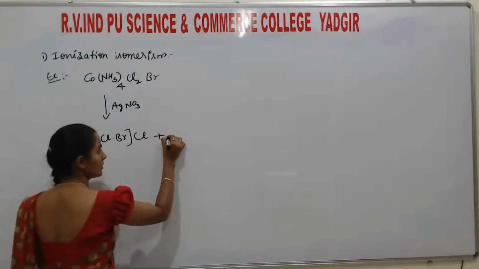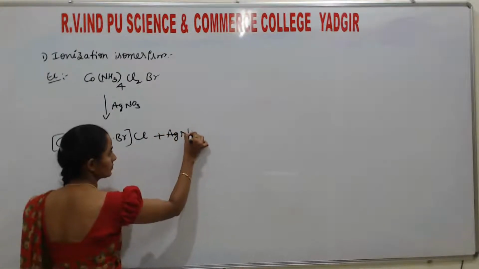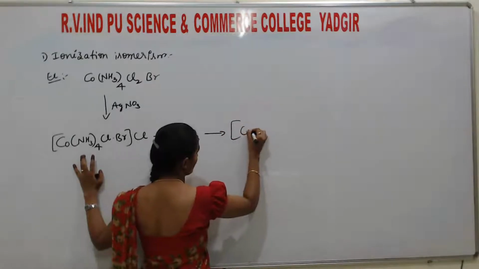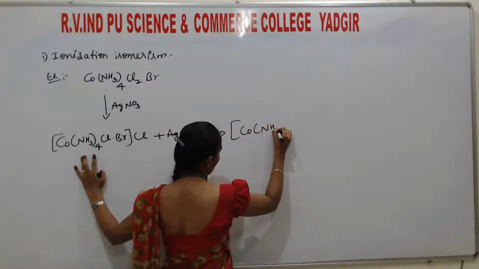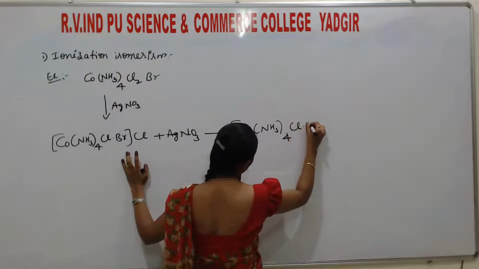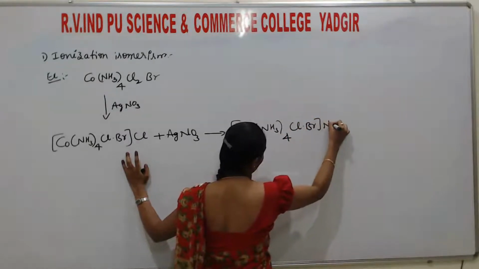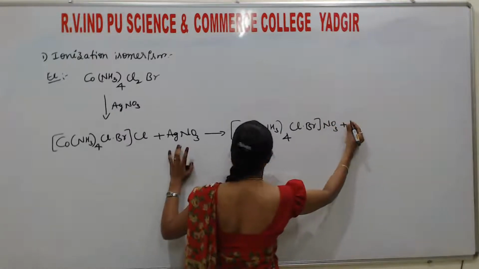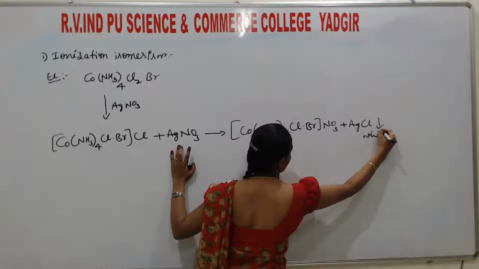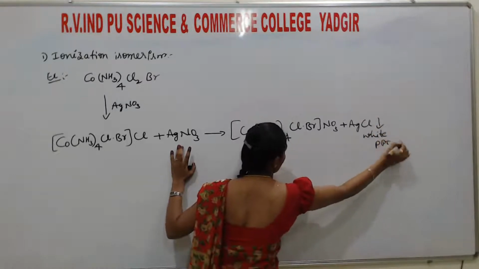If it reacts with AgNO3, it gives [Co(NH3)4ClBr]NO3 plus AgCl. This is the white precipitate.